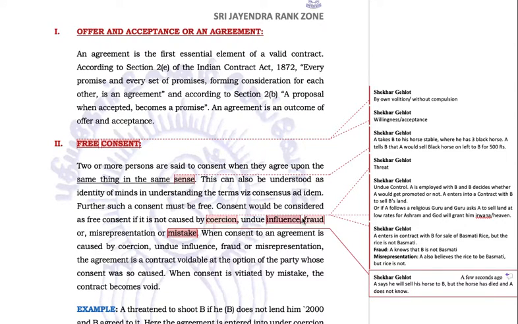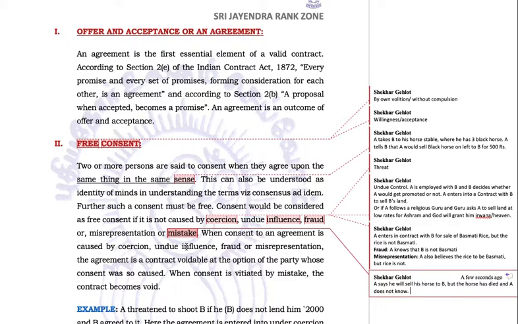So these are the things which can vitiate a free consent, which can decide whether the consent was free or not. If there is a coercion, it's not a free consent. If the consent was under undue influence, then it's not a free consent. If there was a fraud, no free consent. Misrepresentation, no free consent. Mistake, no free consent at all. Why? Because he could not have sold the horse at all because the horse has died.